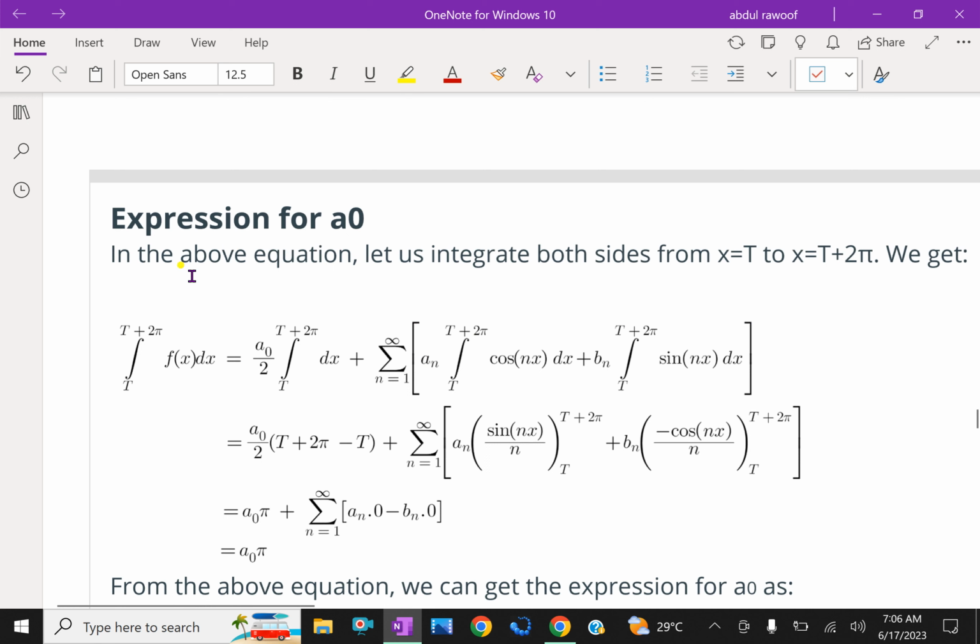Expression for a0. In the above equation, let us integrate both sides from x equal to t to x equal to t plus 2 pi.